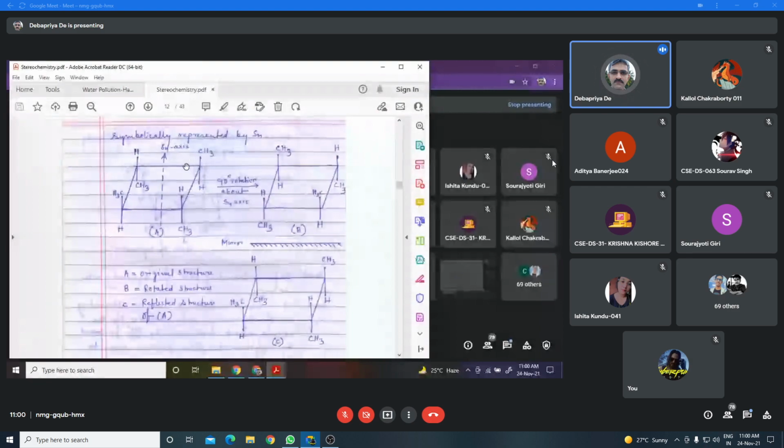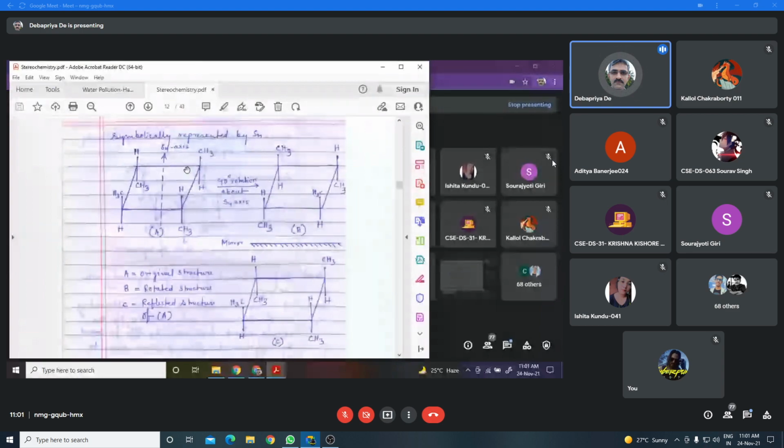Rotation of the molecule about this axis by 360 degree by n, where n means the number of members in the ring. If it is a 5-membered ring, then n is equal to 5. As it is a 4-membered ring, n is equal to 4. So first of all, you have to rotate the molecule about this axis by 360 degree by n.